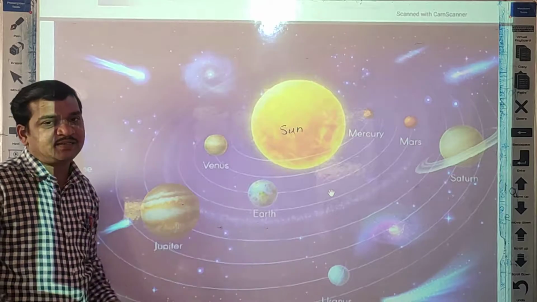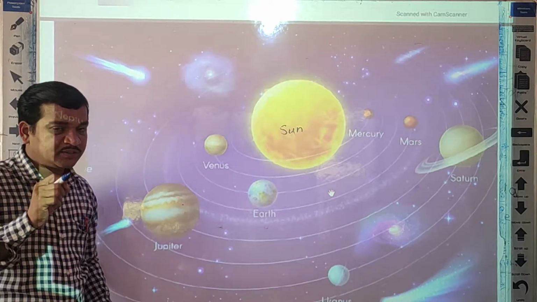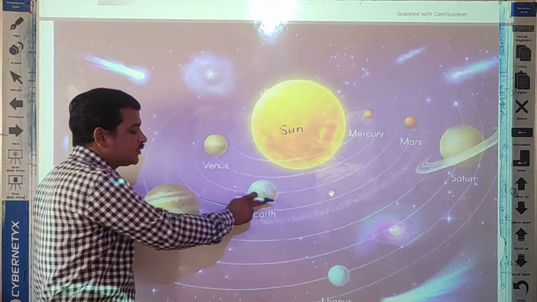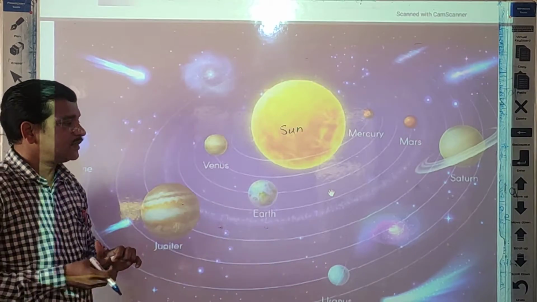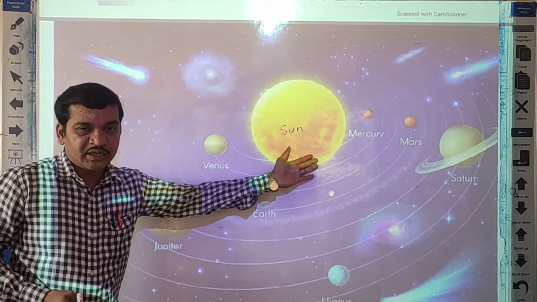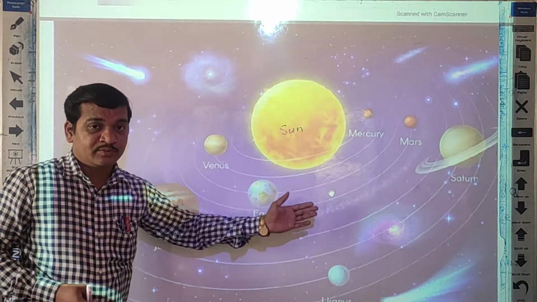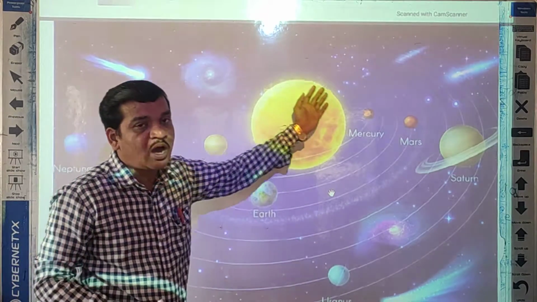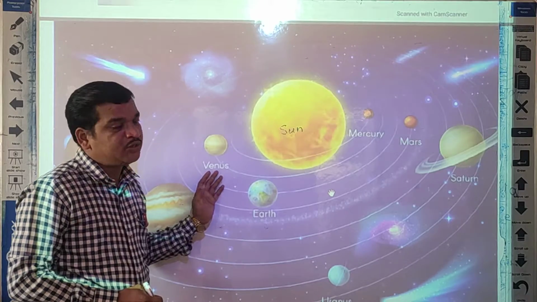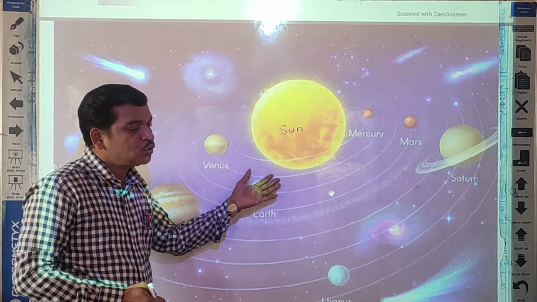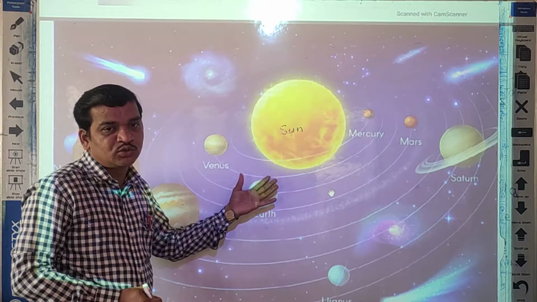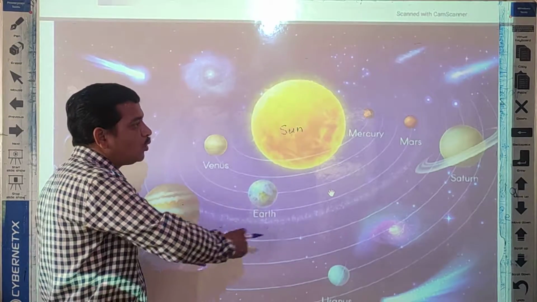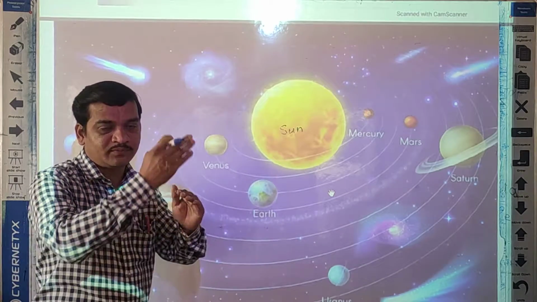These planets all have orbits. Orbit means this white oval shaped line, can you see it? Each planet has a fixed orbit, and in that fixed orbit only these planets move around the sun. Due to these orbits, the planets do not cross each other or collide with each other. They move only in their fixed orbit or fixed path.